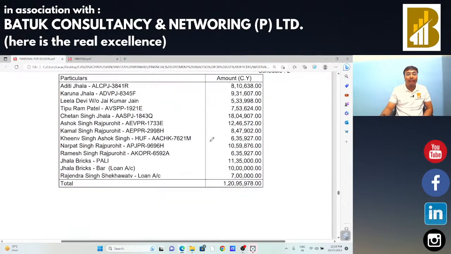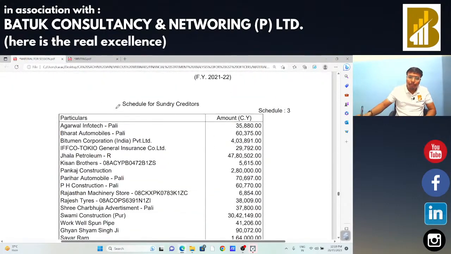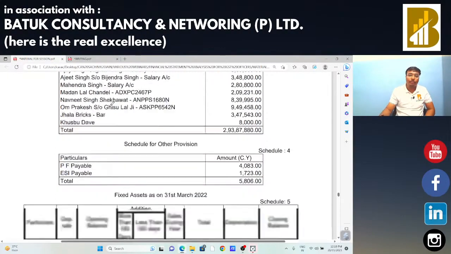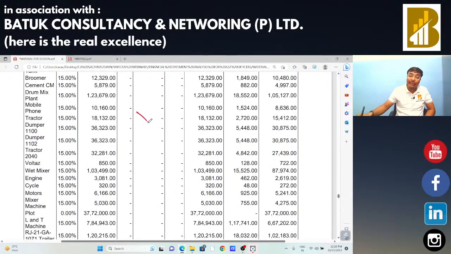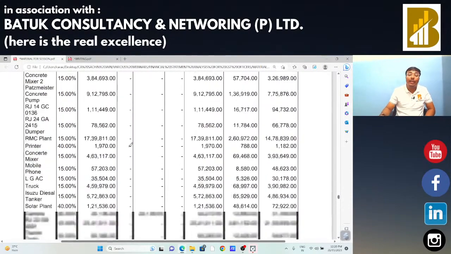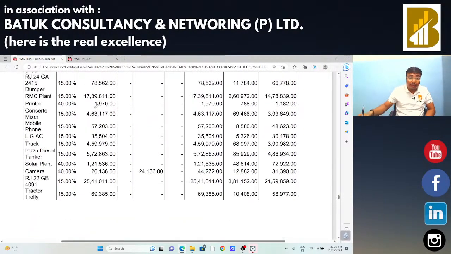Okay sir. After that, for study of that list of creditors, we are going to take the age-wise creditors, and also we are going to check the ledger of the creditors for finding whether there is a delay in payment. Fixed assets chart we are going to check, and in that particular case there is no addition or no sales. So now camera is purchased in that particular case for 24,136.